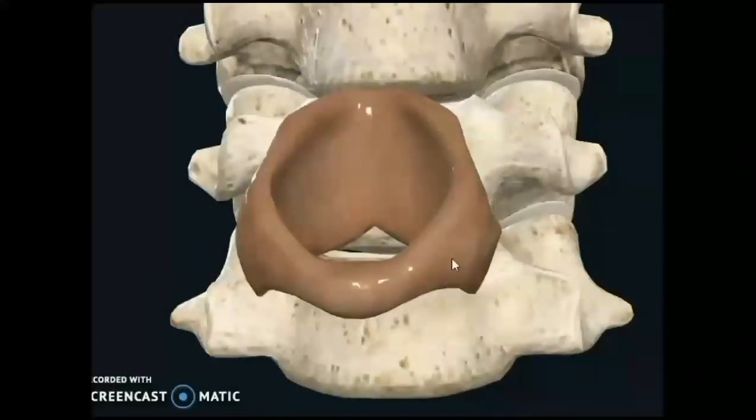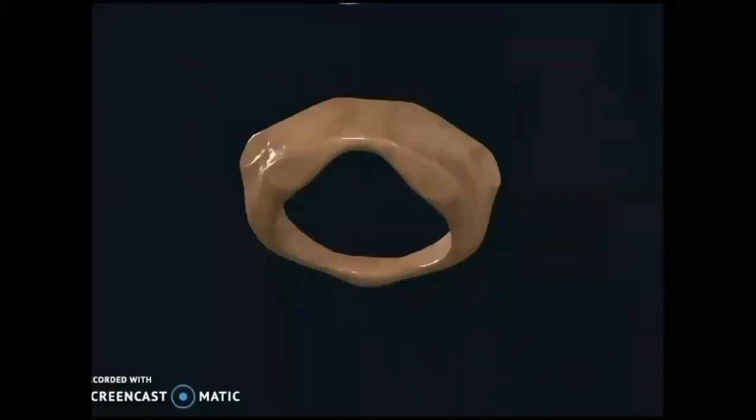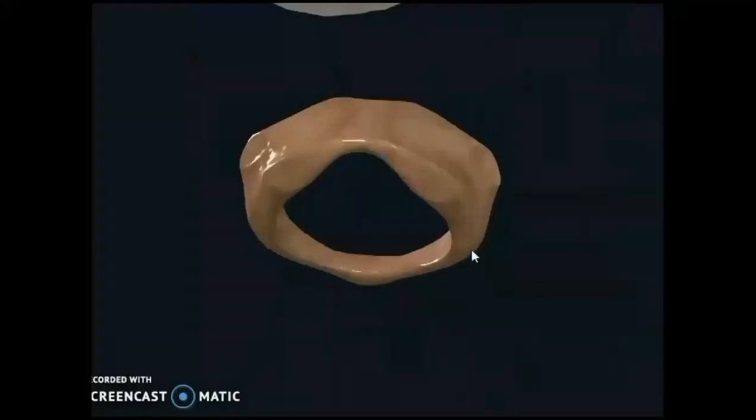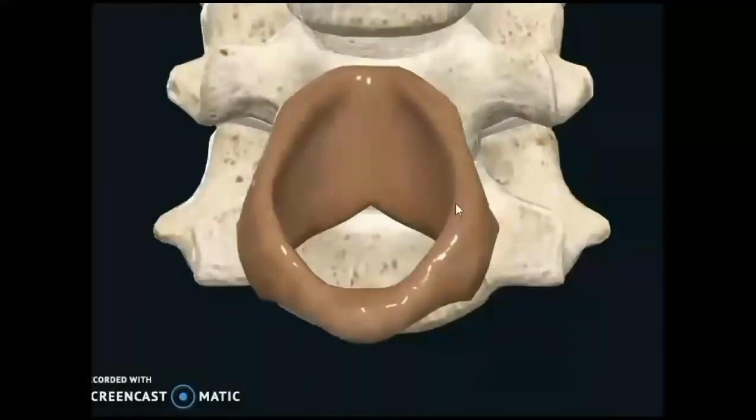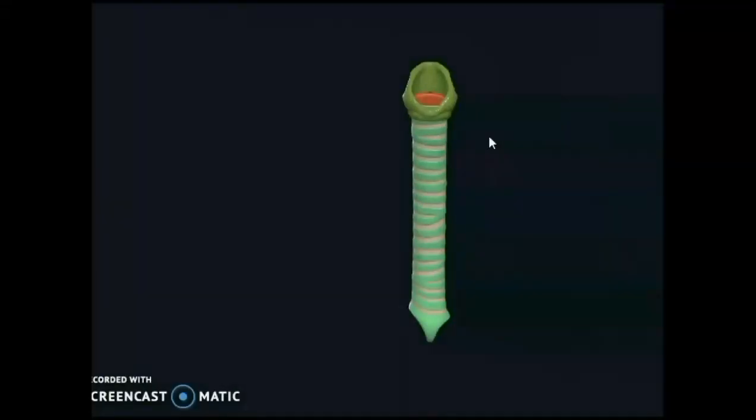What is the importance of this joint? Behind this joint, the recurrent laryngeal nerve enters the larynx. That is the importance of this cricothyroid joint. So these are the parts of cricoid cartilage. So lower border and upper border of the anterior arch. Upper border has the inner lip and outer lip.